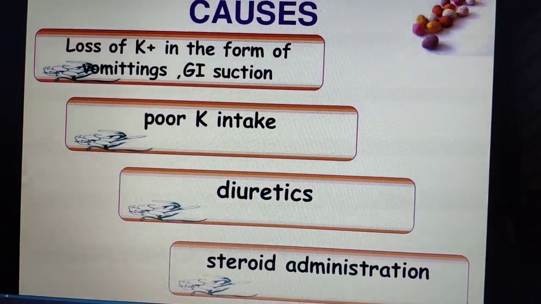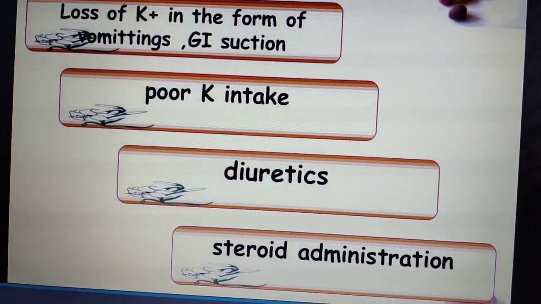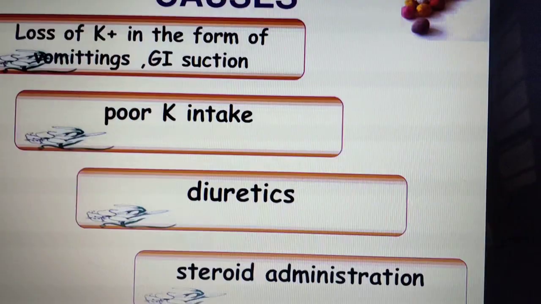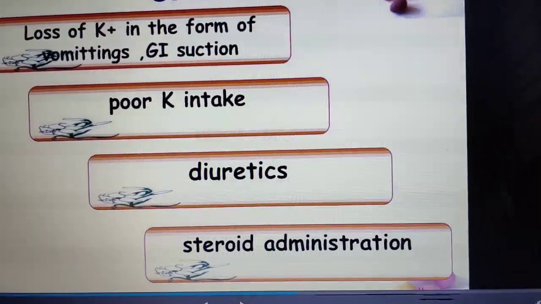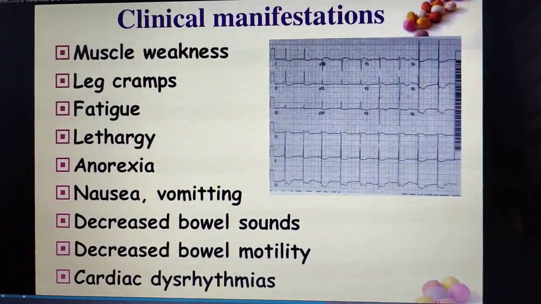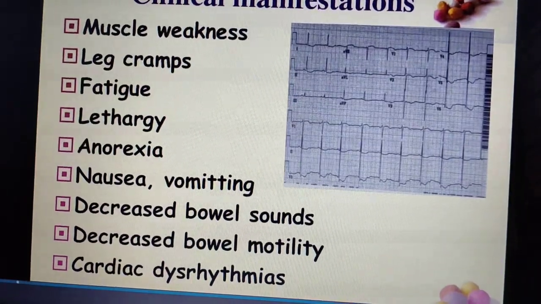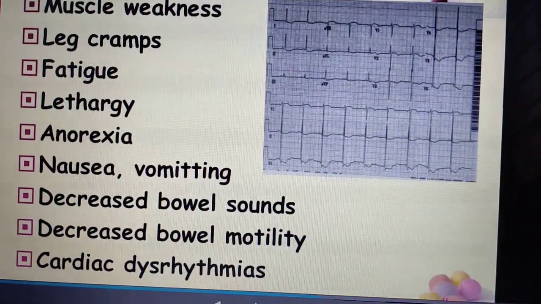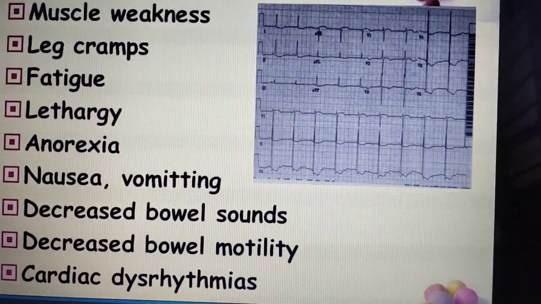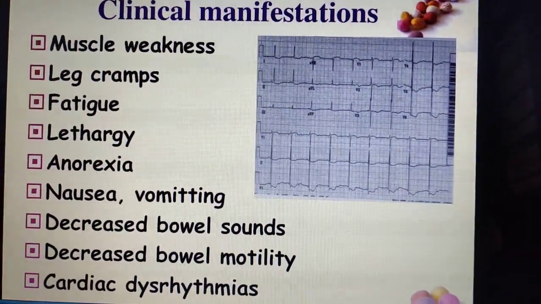So what are the causes? There is a loss of potassium ions in the form of vomiting. In the condition of vomiting and gastrointestinal suction, poor potassium intake, use of diuretics, steroid administration, these are the causes. What are the clinical manifestations? Muscle weakness, leg cramps, leg pain, fatigue, lethargy, anorexia, nausea and vomiting, decreased bowel sounds, decreased bowel motility, and cardiac dysrhythmia. Okay, these are the clinical manifestations.